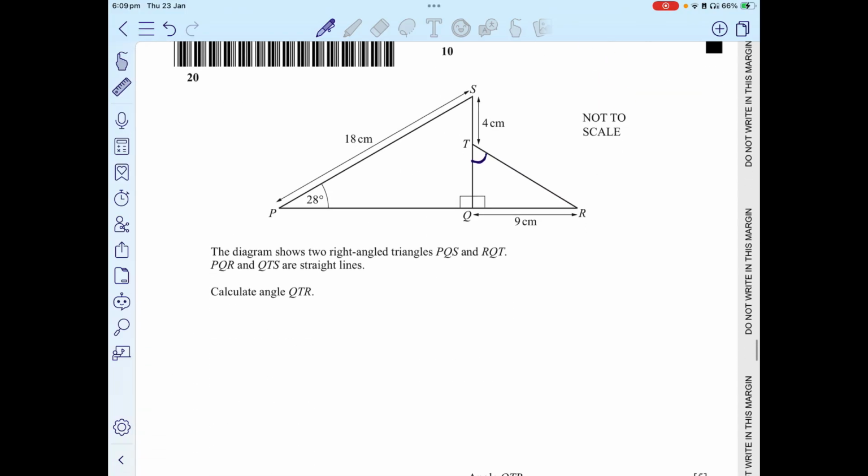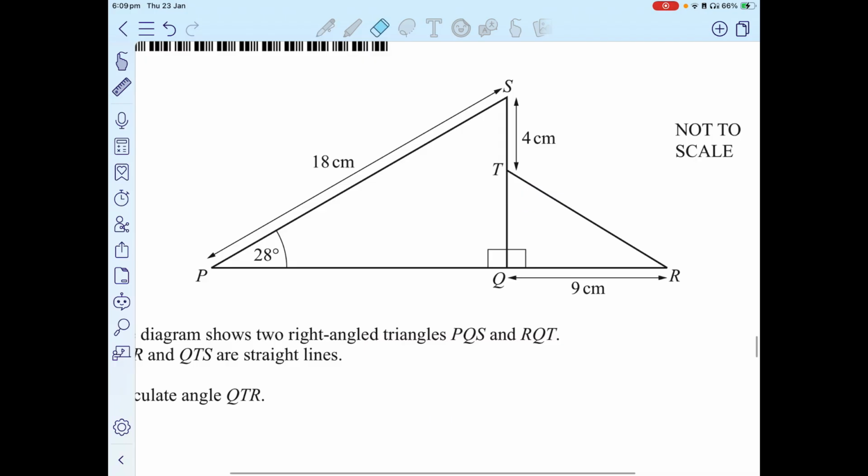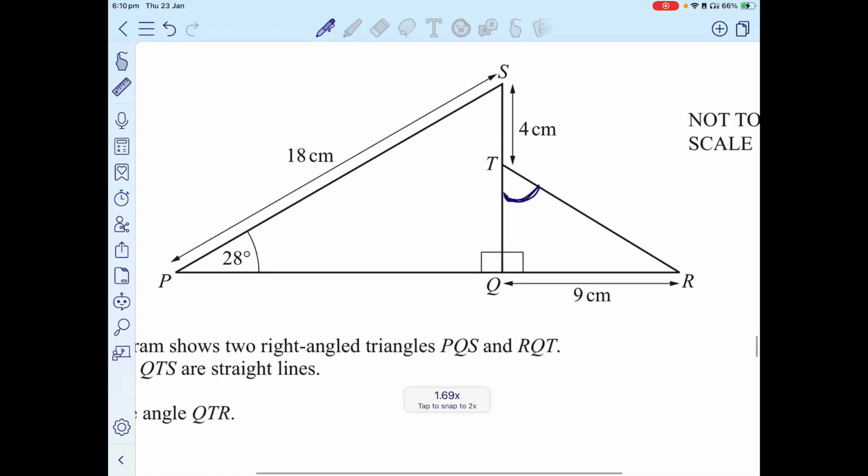All right, now we have to go to question number 20. The diagram shows two right-angled triangles, PQS and RQT. Find the angle QTR. I've marked this over here. QTR represents this angle. Remember, the letter in the middle represents which angle you're talking about. Now for this triangle, I only have one dimension, which is 9. But I have the angle 28 and 18, so that I can find the length of SQ.